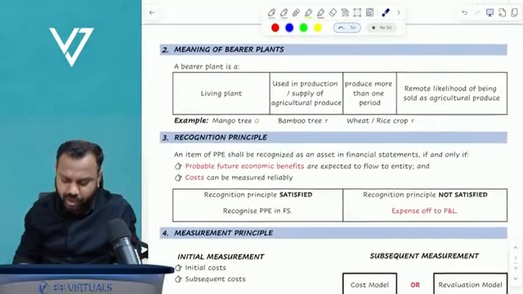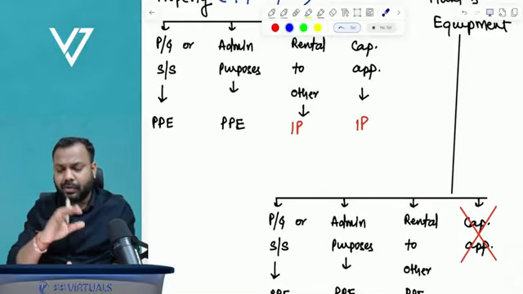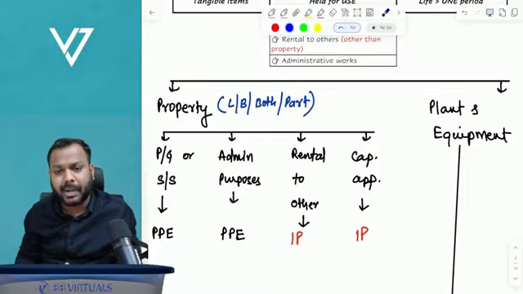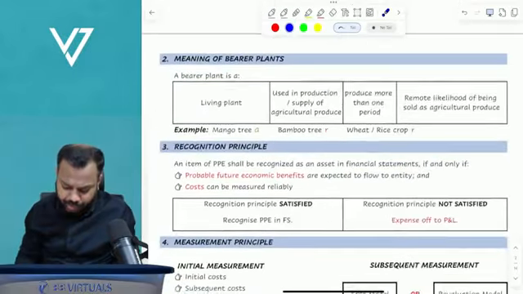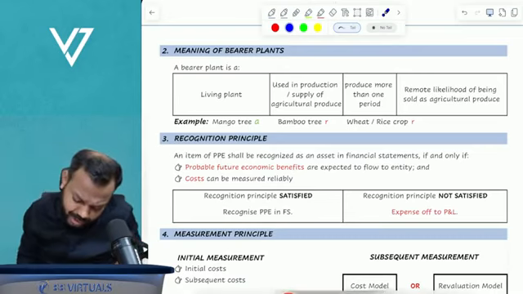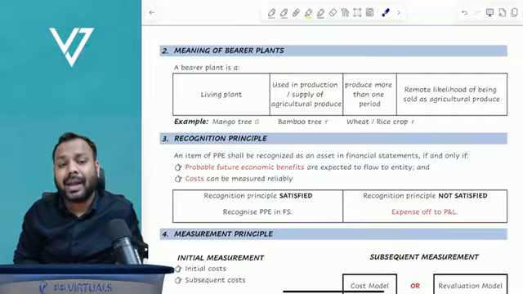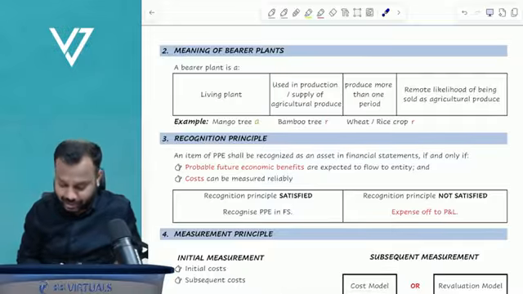Now moving on to the next part. I believe you have understood the meaning of property, plant and equipment. Now moving on to the next part. This definition of bearer plant takes its stand from IAS 41 on agriculture.